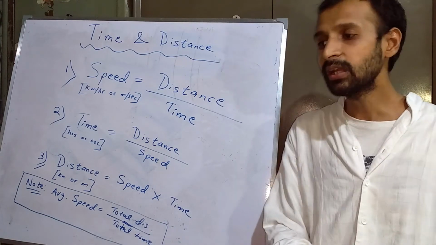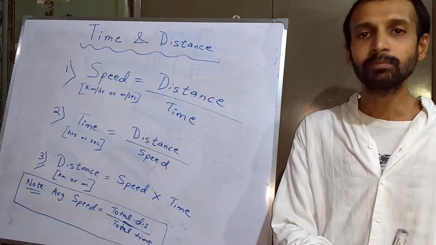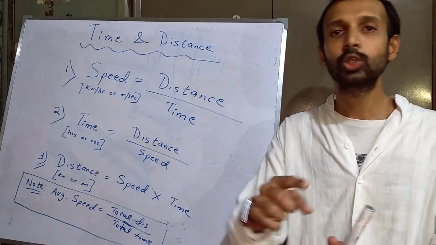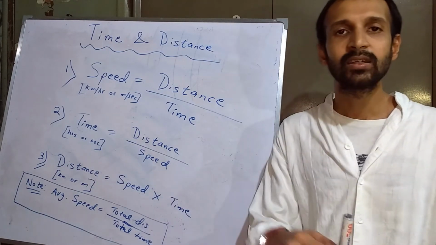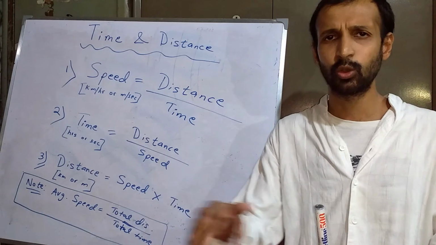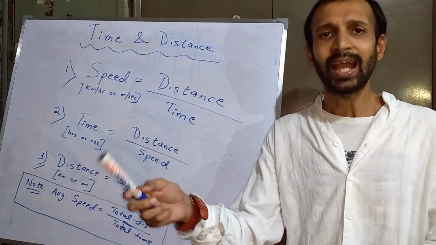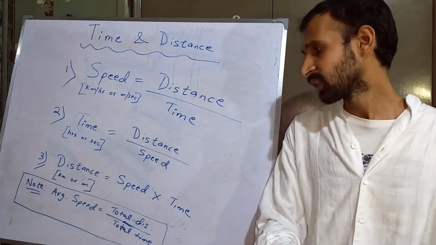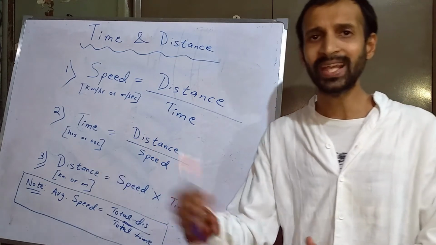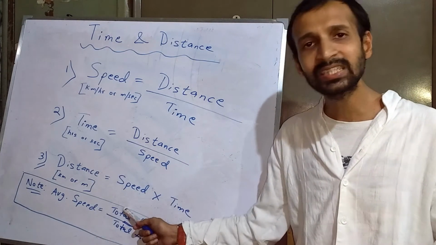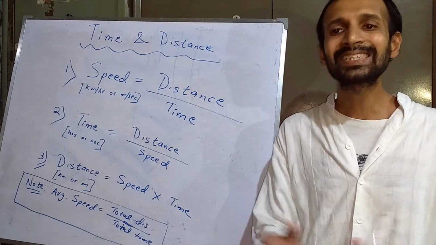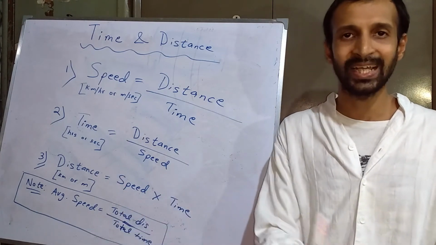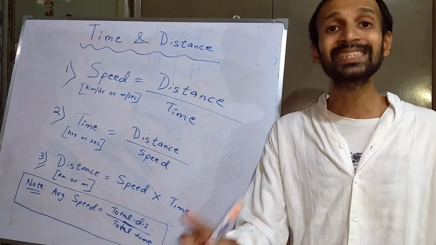Now just to give you an example, suppose you are told that Ram goes from his home to a park in say 2 hours and returns back in 3 hours. Let's say he walks, he's a slow walker, so he goes in 2 hours and he returns back, that is covers the same distance in 3 hours. You have to calculate the average speed of going and coming. So the average speed will be total distance by total time. Let us say that the distance between the park and his house is 10 kilometers. Alright, distance is 10 kilometers.